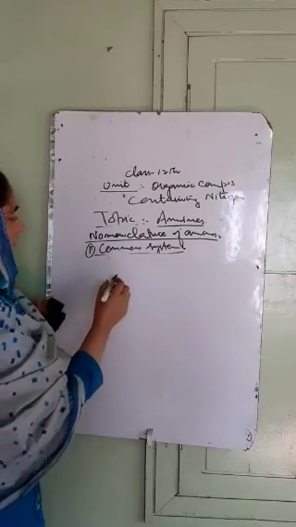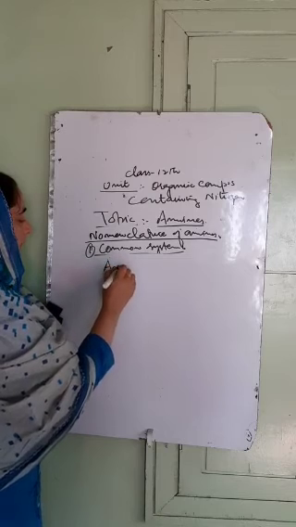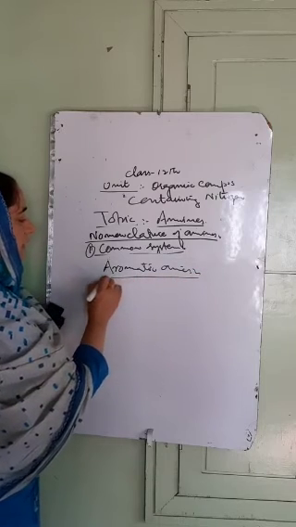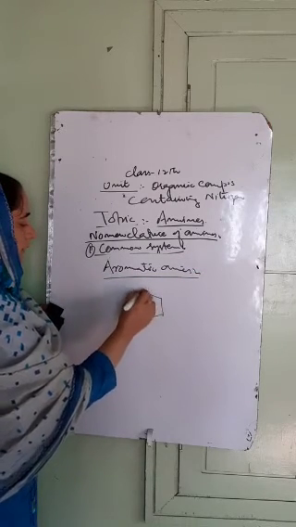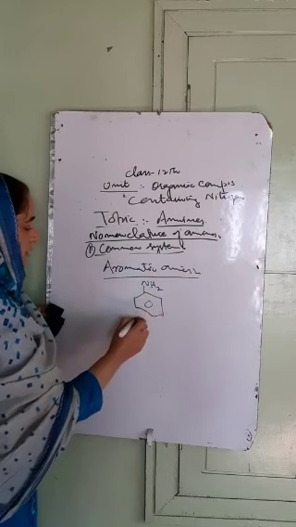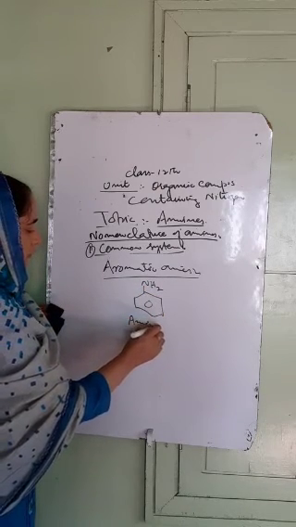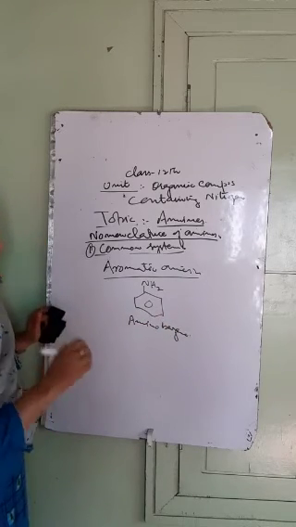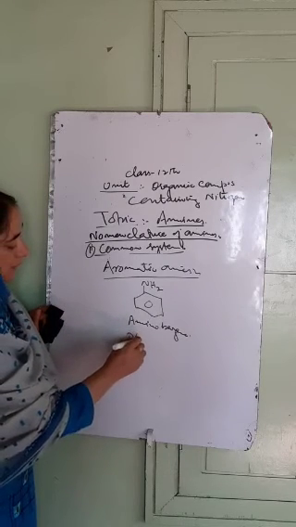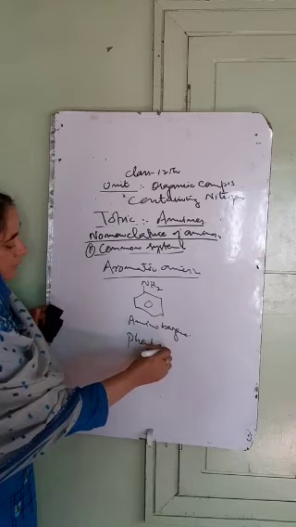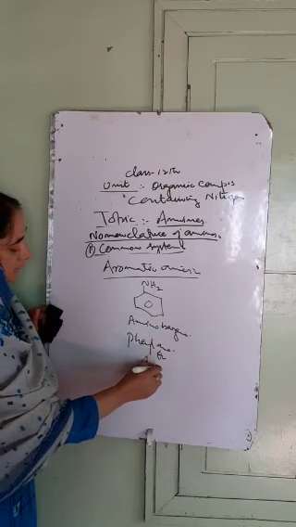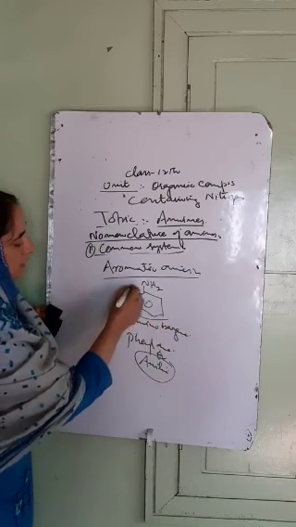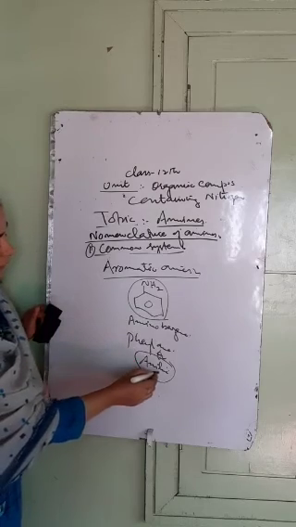The simplest member is called aminobenzene in the common system we just studied, or phenylamine, or another name is aniline, and all the others are derived from this compound. Their names are obtained from aniline.